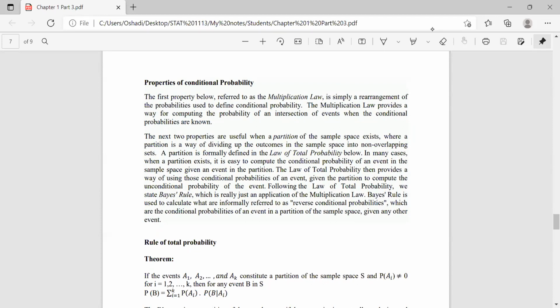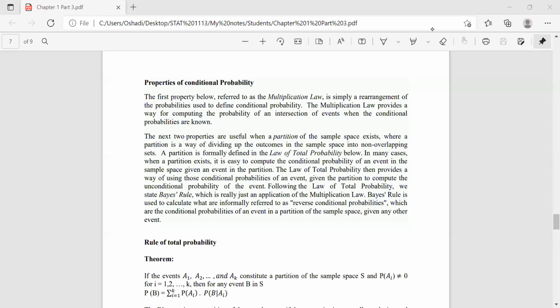Okay, the properties of conditional probabilities. The first property, referred to as the multiplication law, is simply a rearrangement of the probabilities used to define conditional probability. The multiplication law provides a way of computing the probability of an intersection of events when the conditional probabilities are known.